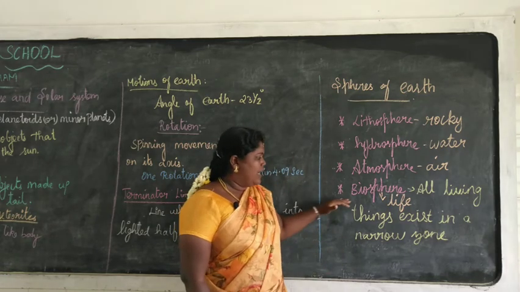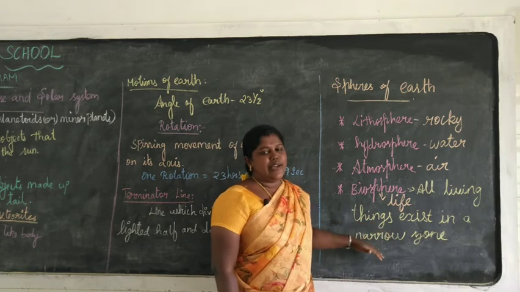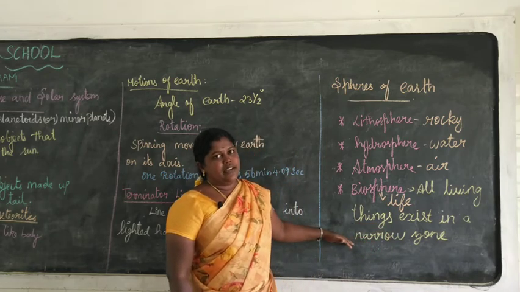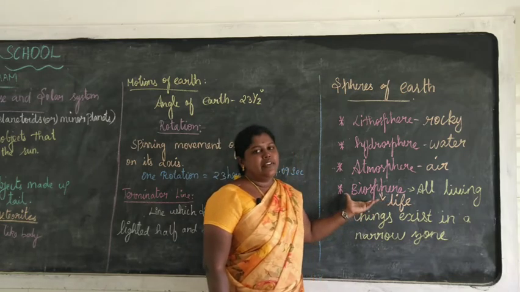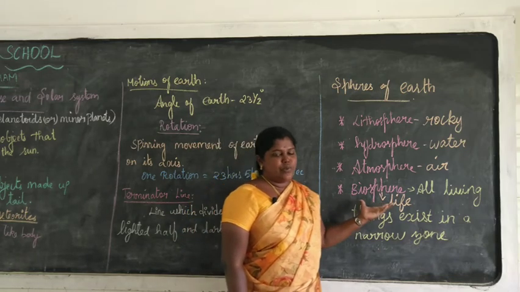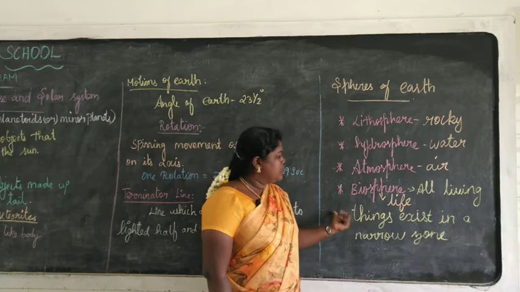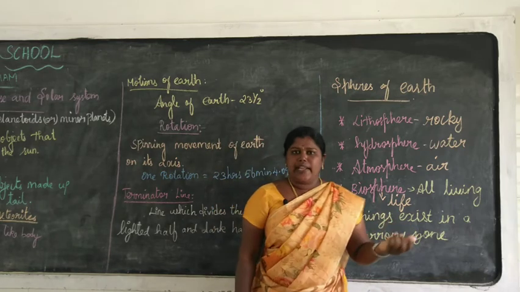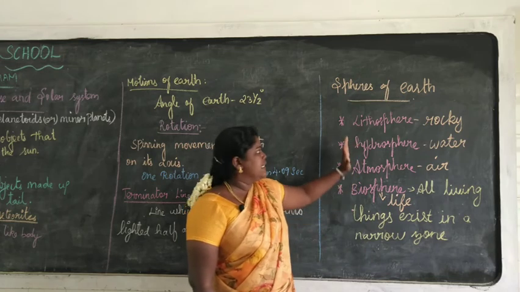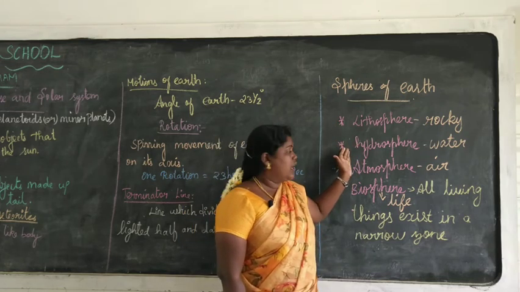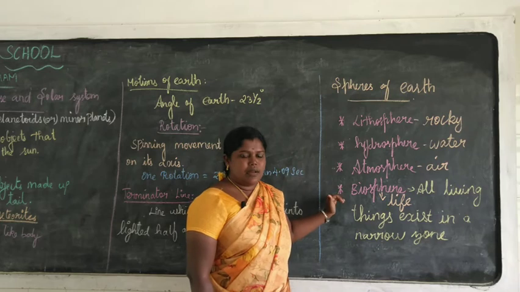All living things exist in a narrow zone called the biosphere. This biosphere supports most living organisms to survive. It is also known as an ecosystem. Our Earth consists of 4 spheres: lithosphere, hydrosphere, atmosphere and biosphere.